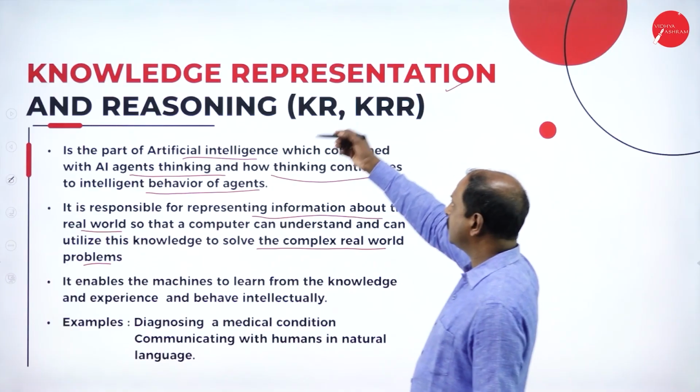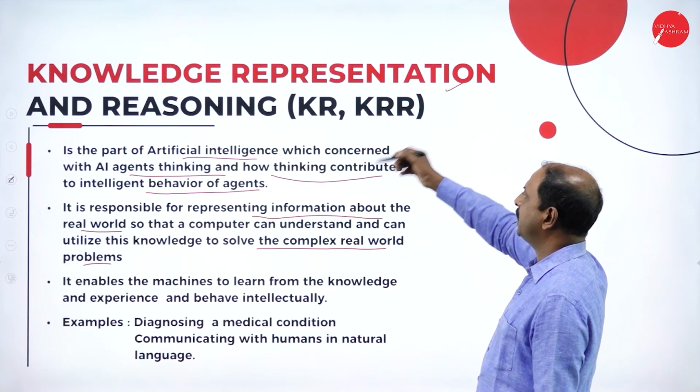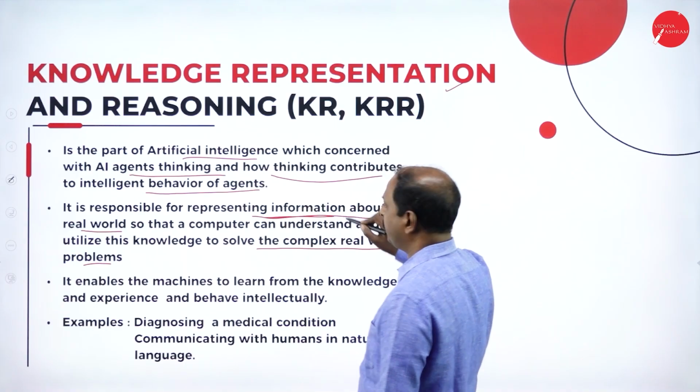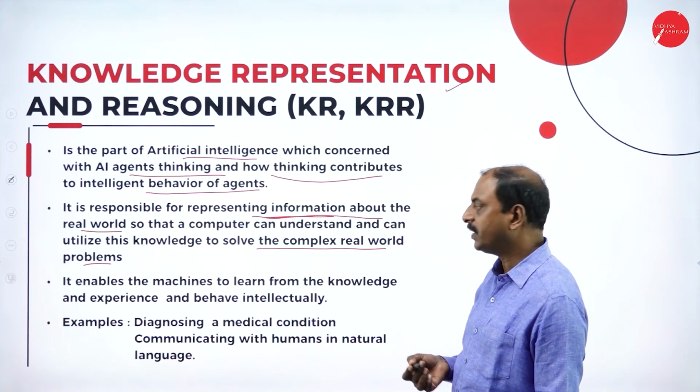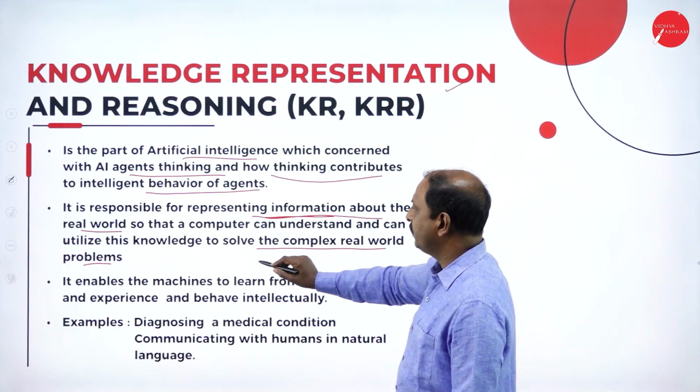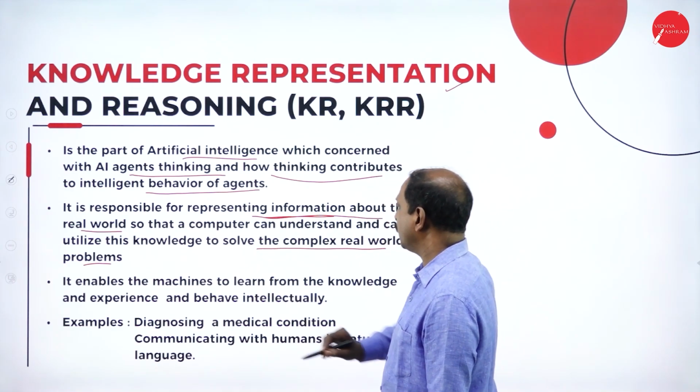So the main concept of knowledge representation and reasoning is representing the real facts, whatever the facts, through the computer, and we are going to utilize the computer knowledge.